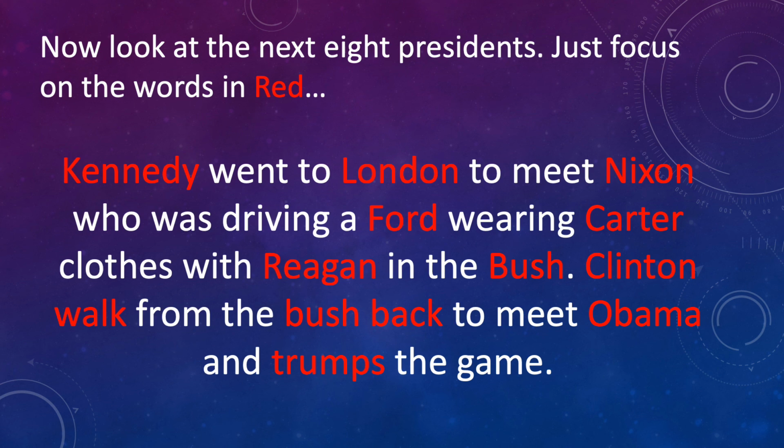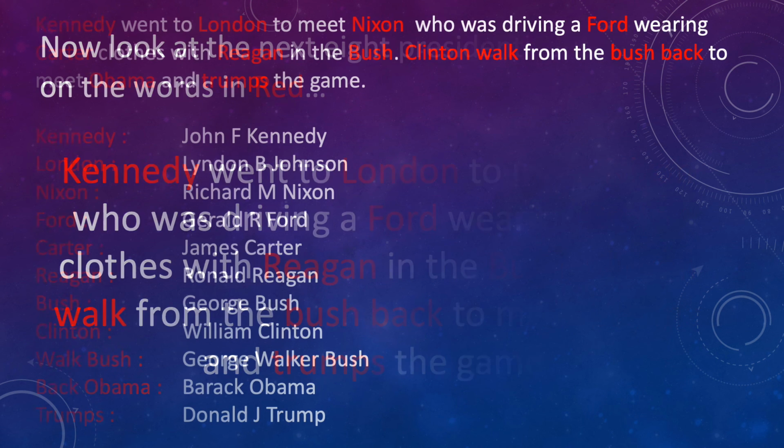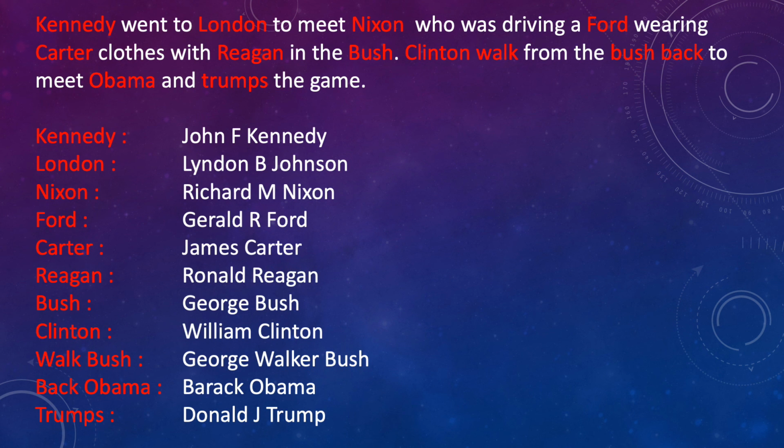So let's see the names of the presidents we have got here. Kennedy will map to John F. Kennedy. London will be Lyndon B. Johnson. Nixon will remind you of Richard M. Nixon. Ford will map to Gerald R. Ford. Carter will map to James Carter. Reagan will be Ronald Reagan. Bush will be George Bush.